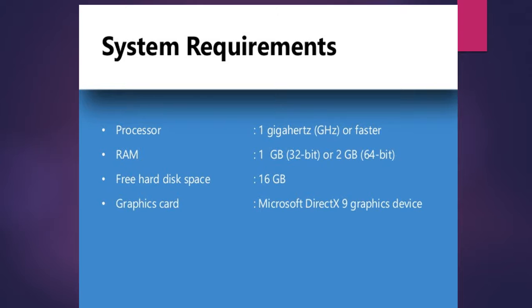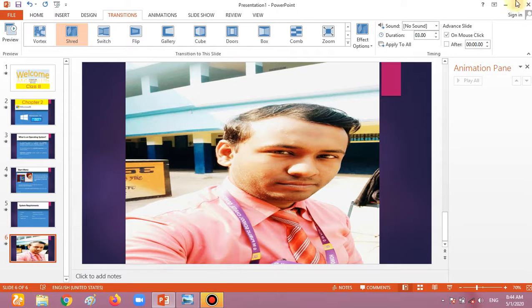There are some system requirements which we need for putting Windows 10 in our PC. We want a 1 GHz processor. It's very commonly used. RAM 1 GB for 32 bit, and hard disk 16 GB. We must have 16 GB free space for installing Windows 10 in our PC. A graphics card we need.